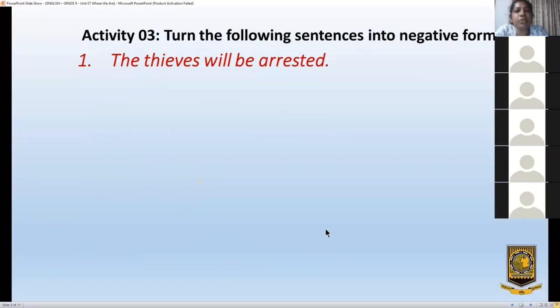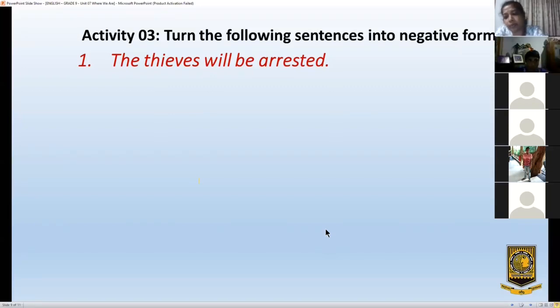Turn this to negative form. The thieves will be arrested. The thieves won't be arrested. Yes. The others, you all have to answer. The thieves will not be arrested. Good. The thieves won't be arrested. The thieves will not be arrested.